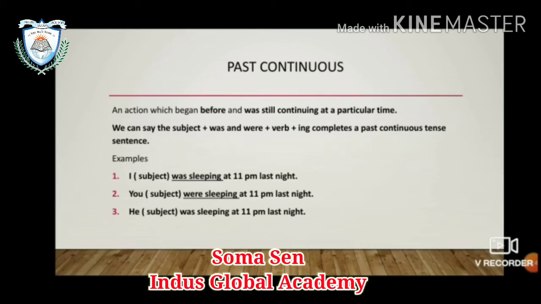So I was sleeping at 11 p.m. last night. You were sleeping, with the second person. You were sleeping at 11 p.m. last night. No interruption was there, and so you had been sleeping at that time. He was sleeping at 11 p.m. last night. So again, no interruption. He had been sleeping at that time last night. He was sleeping, you were sleeping, I was sleeping without an interruption at that time, and that is why it is known as past continuous tense.